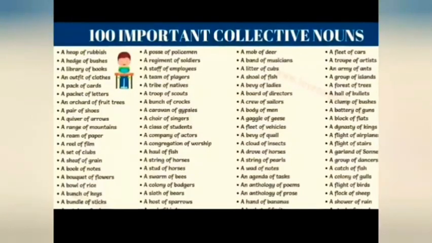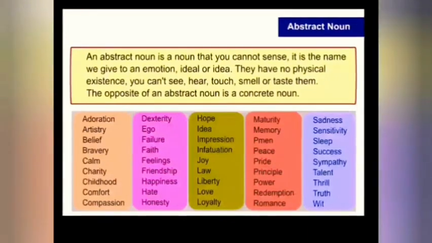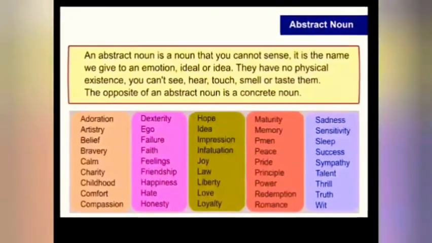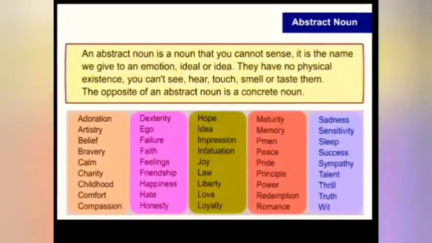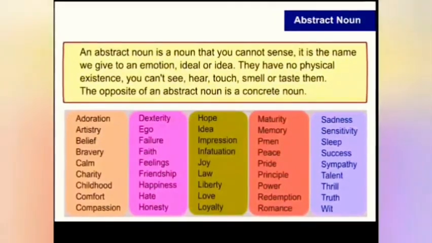Further, if you look, you will have abstract noun. Abstract noun is what you can sense, you can feel, but you cannot see that particular thing, or you cannot touch that particular thing. So it is totally abstract. That means we cannot touch it, smell it or taste it.